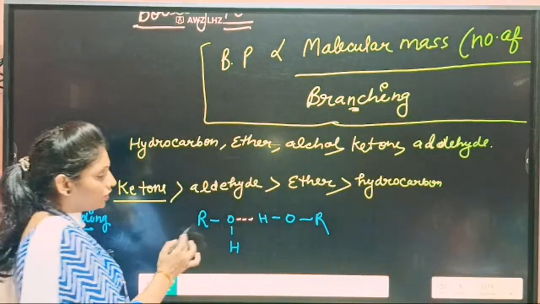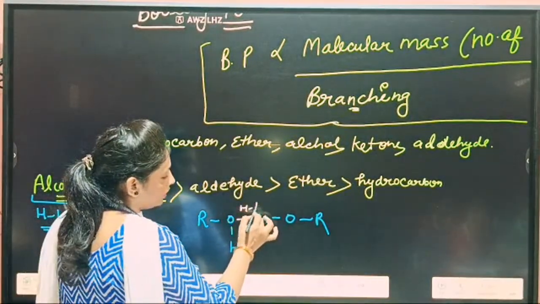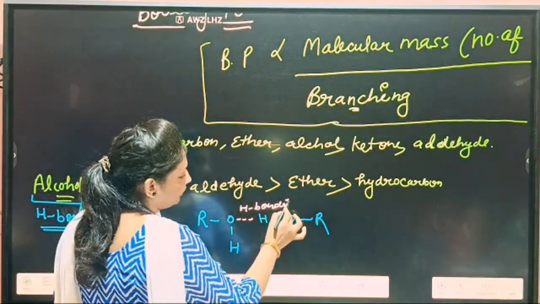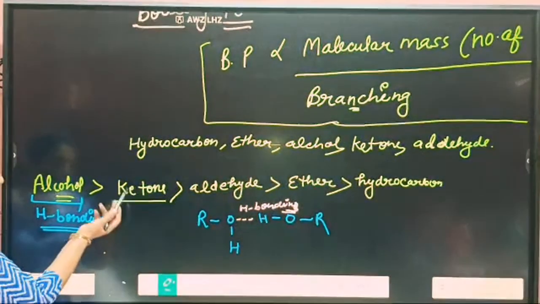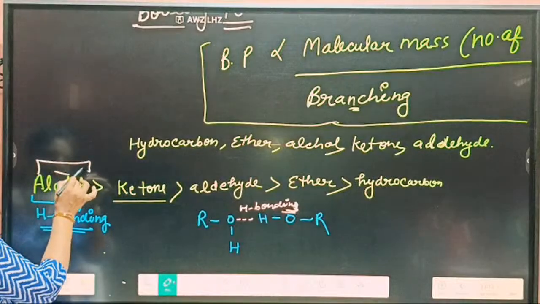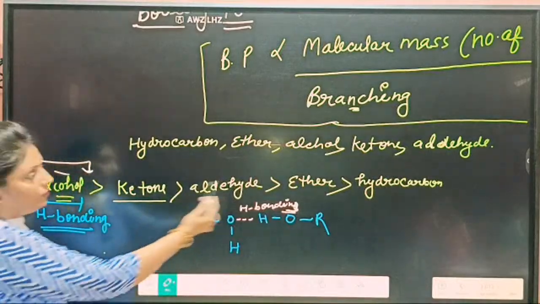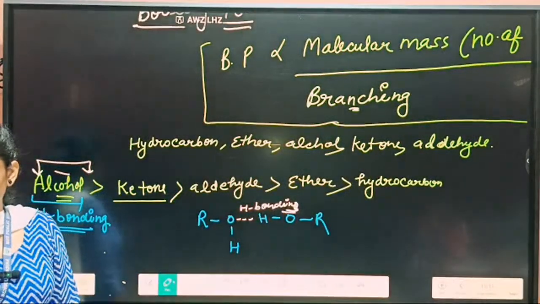Due to intermolecular hydrogen bonding between molecules of the alcohol, they have the maximum boiling point among these. Clear to you or not?